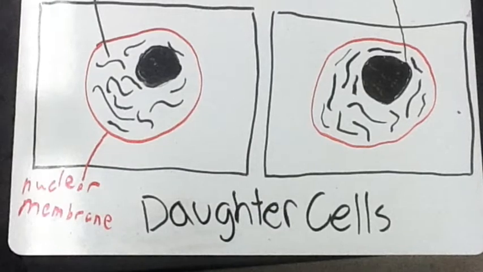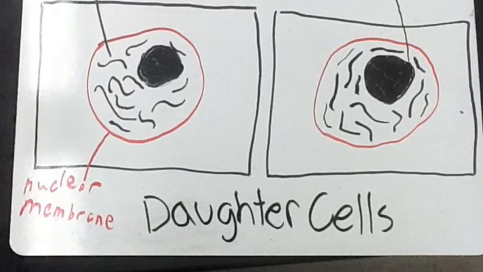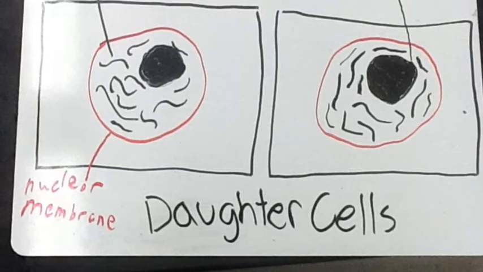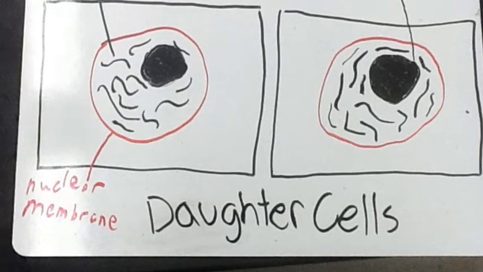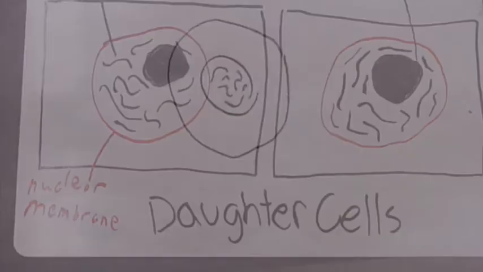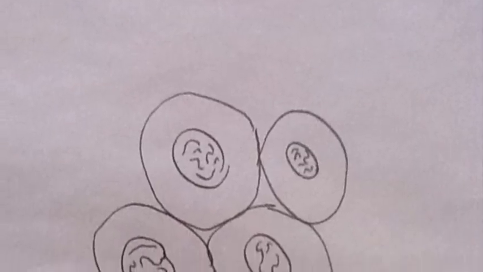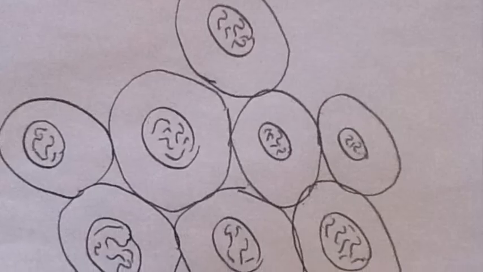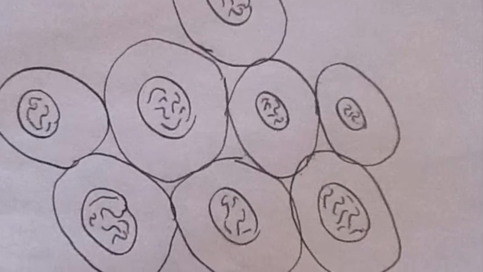Finally, at the end of mitosis, the cell completely splits into two new daughter cells. Each of them is identical to the parent cell and the other newly created cell. If mitosis goes smoothly, this is how it should look. The number of cells should double each time the cell cycle is over.